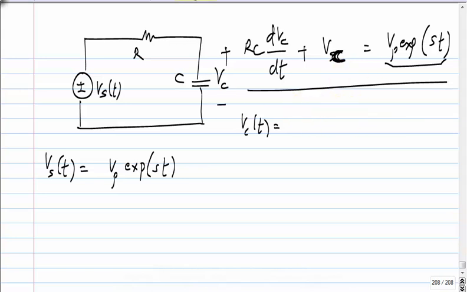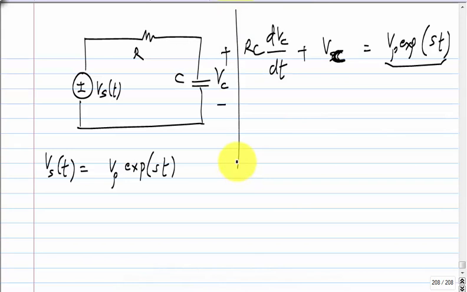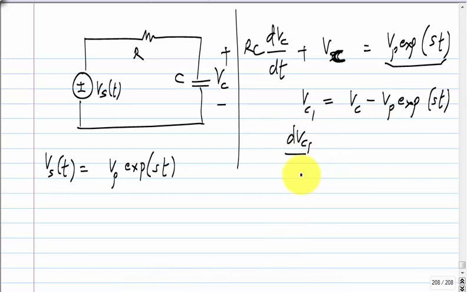Again, if we try to solve it in a simple way, I'll just show it anyhow, one of the ways of doing it. I can define Vc1 to be Vc minus Vp exponential st. Then the derivative of this is the derivative of that.